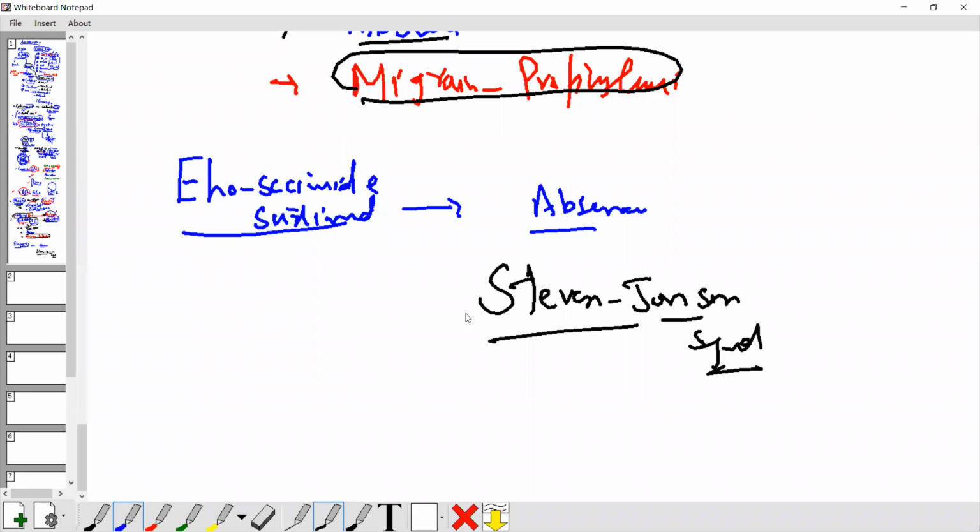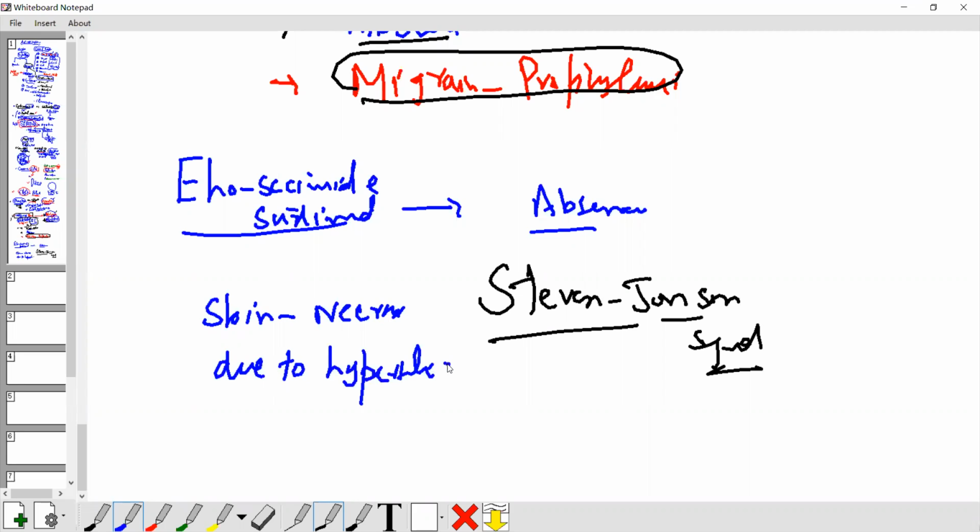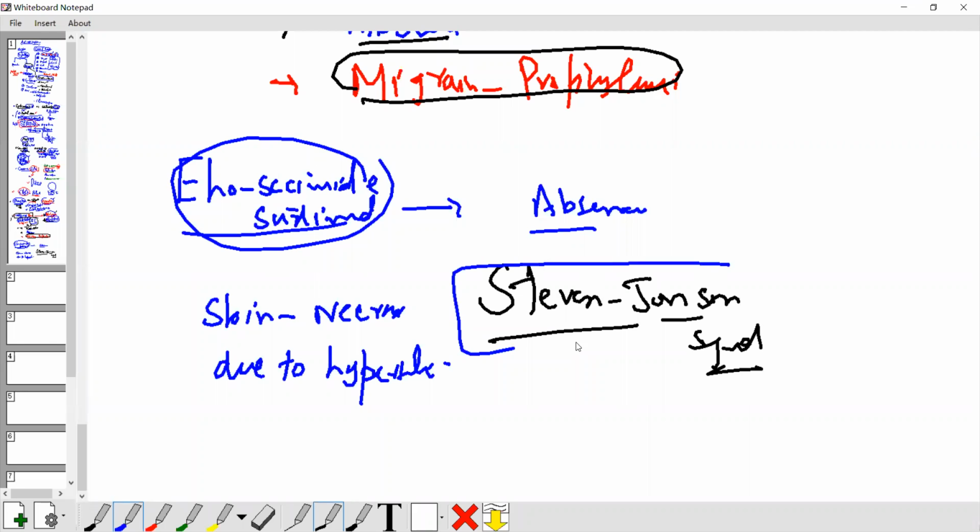Stevens-Johnson syndrome is skin necrosis due to hypersensitivity. Okay, so the drugs cause hypersensitivity. Ethosuximide can cause Stevens-Johnson. Clear?